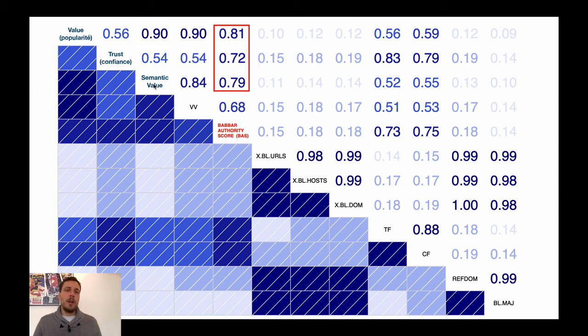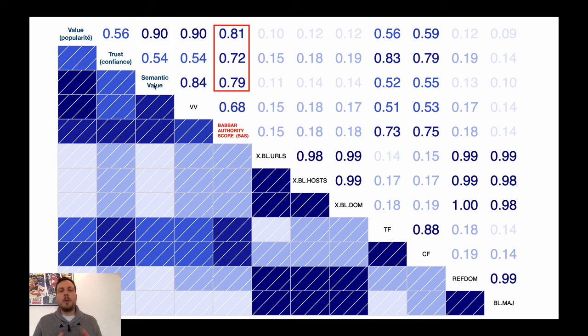So let's look now at the correlation value of the Babbar authority score with all our three metrics. The first thing we see is that there are high correlation values, minimum being with the trust at 0.72 and with popularity close to 0.8. So those are high correlation values, which means that a high authority score means a high popularity, trust, and semantic popularity.